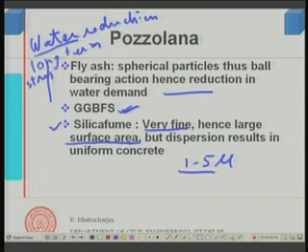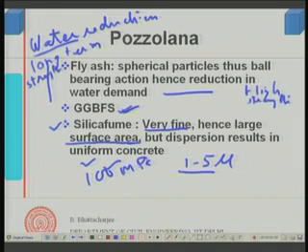So, somewhat high strength concrete is possible up to a certain level, but very high strength concrete, on the higher side, 100 MPa concretes, are obtained through this, and this is usually with a low water cement ratio. The water cement ratio is usually low, and you definitely use a superplasticizer.